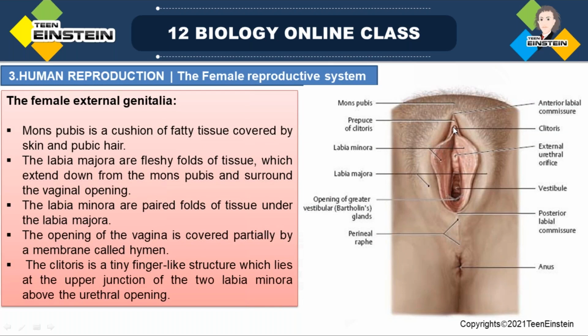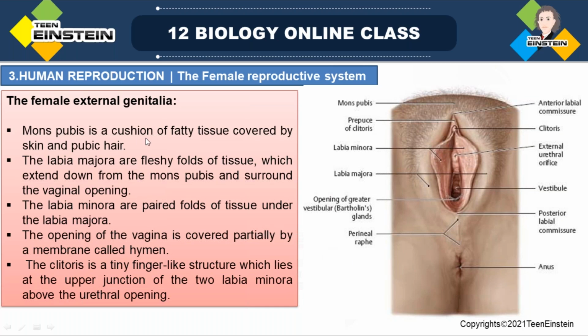This is called the clitoris, and this clitoris is present above the urethral opening. This is the urethral opening, and only above the urethral opening is this clitoris present. Clear?